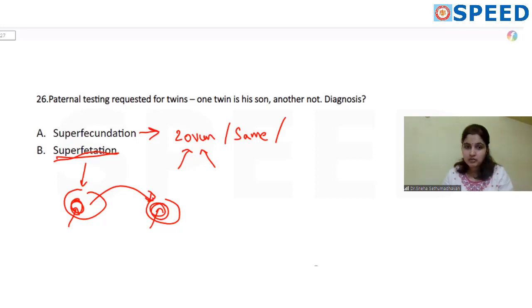Superfecundation is seen in human beings. So if you can't remember, it's very confusing, just remember superfetation, that is multiple babies, is more common in animals, so this is not possible in humans. The answer here will be superfecundation.